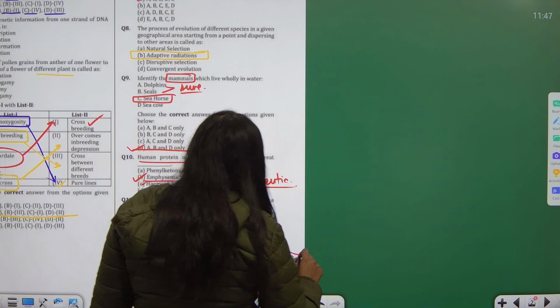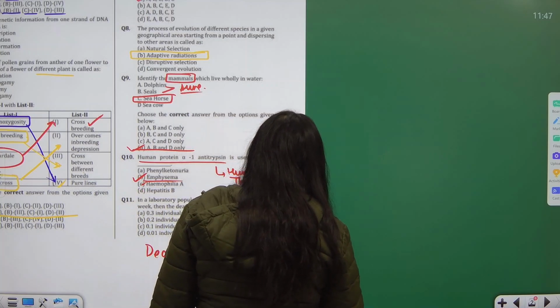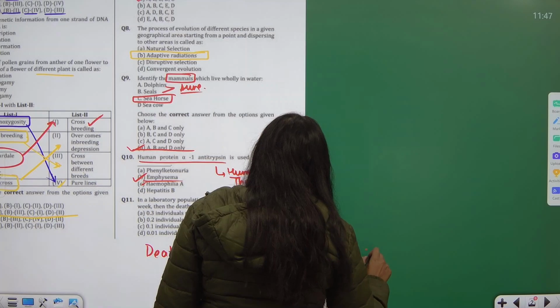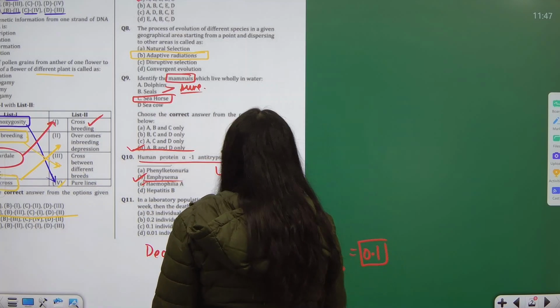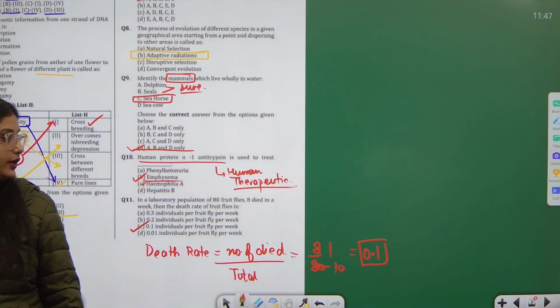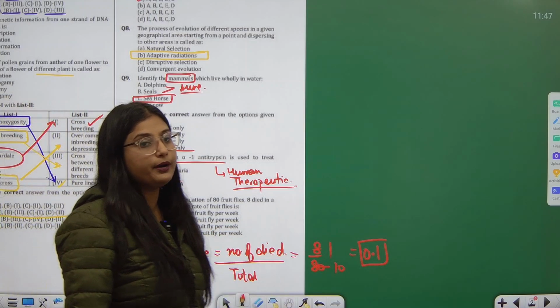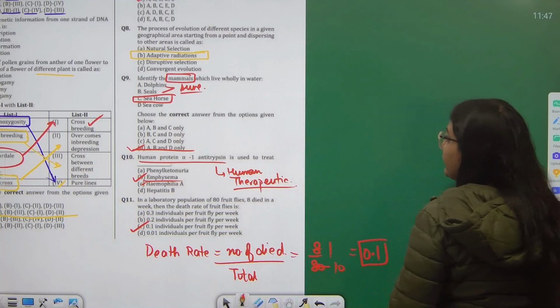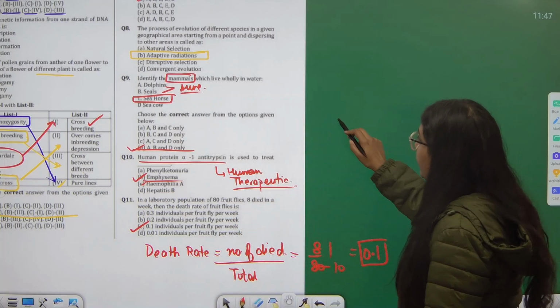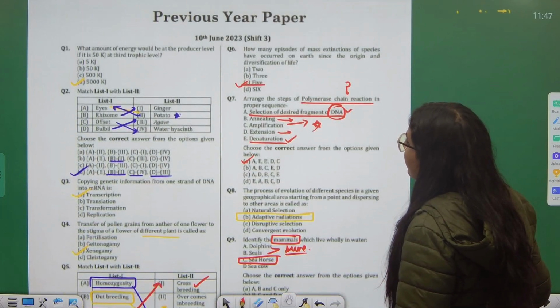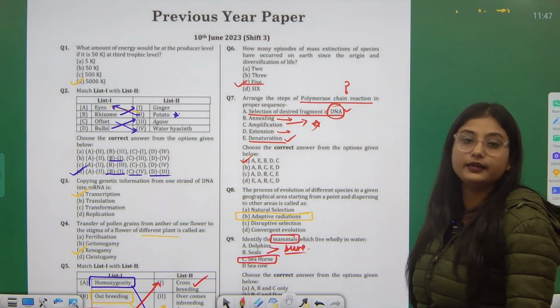Now here died are 8, total are 80, that comes out to be 1 by 10, so 0.1. 0.1 individuals per fruit fly per week. So C part will be the correct answer. And hence we are done with question number 1 to question number 10.